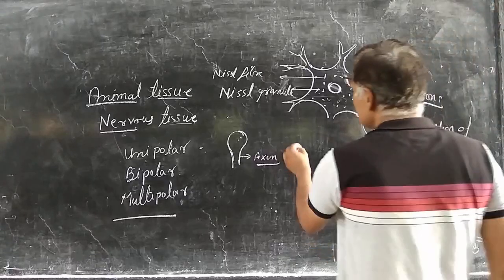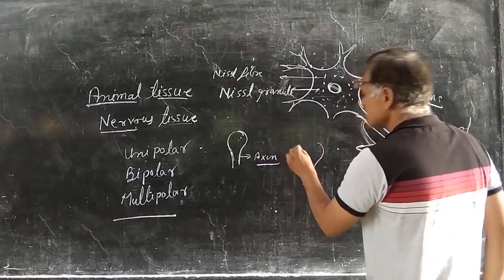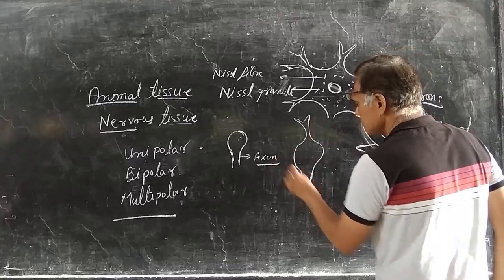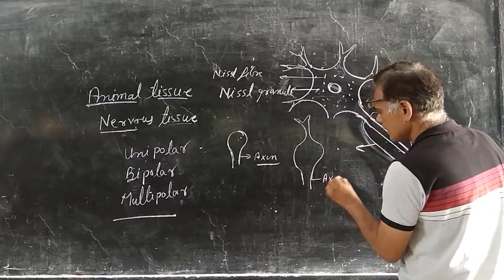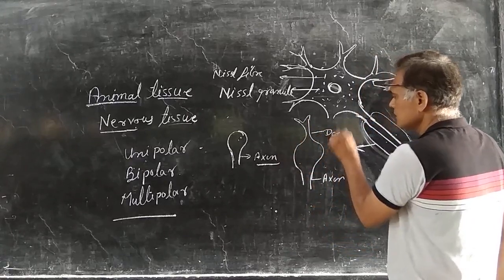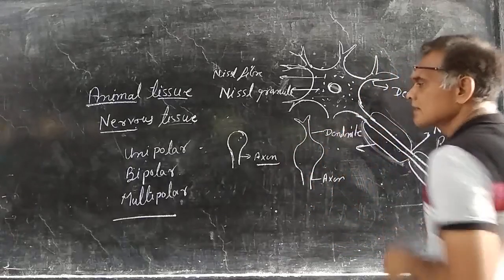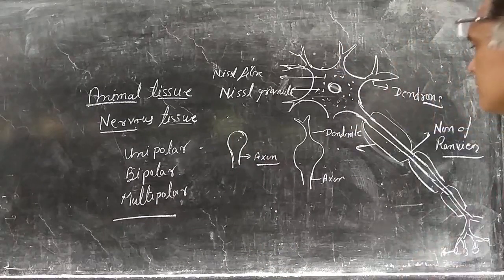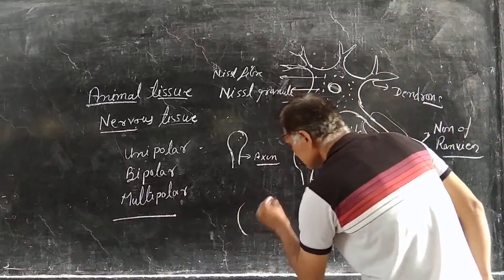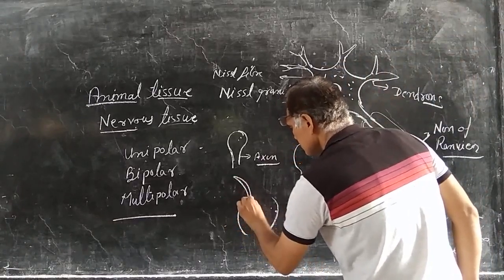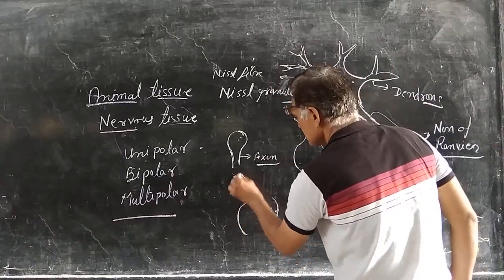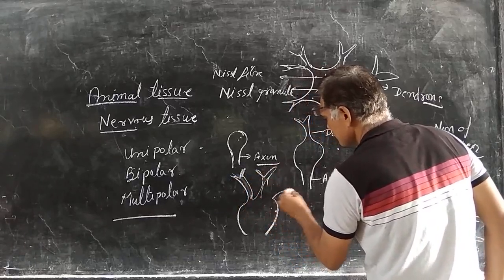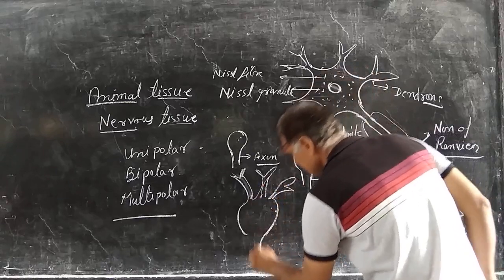A bipolar neuron contains two processes, one dendrite and another an axon. A multipolar neuron contains a cyton, and this is one dendrite, this is another dendrite, and one axon.